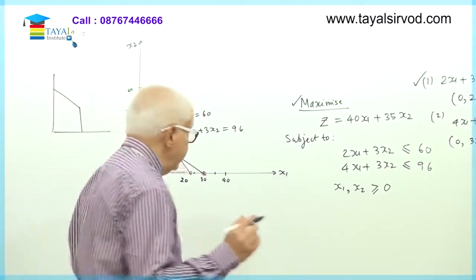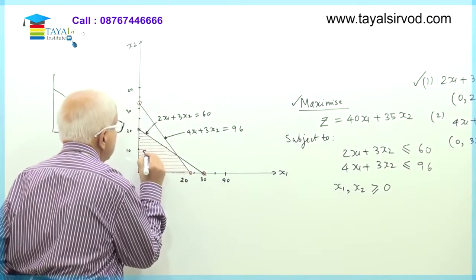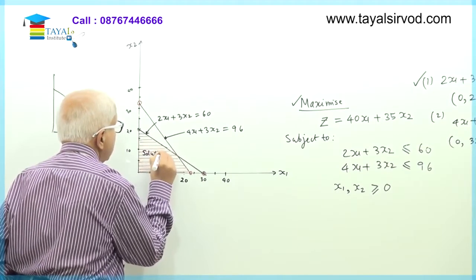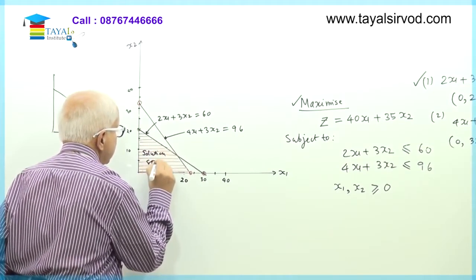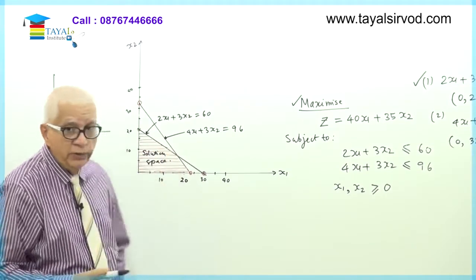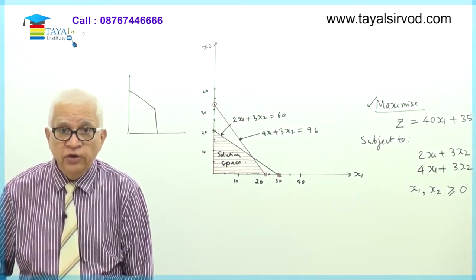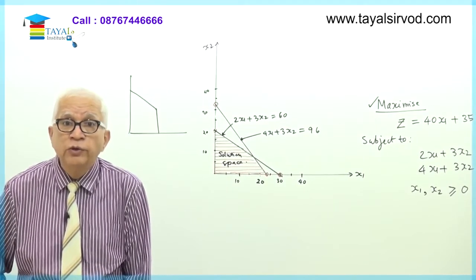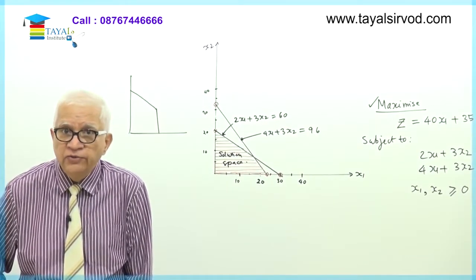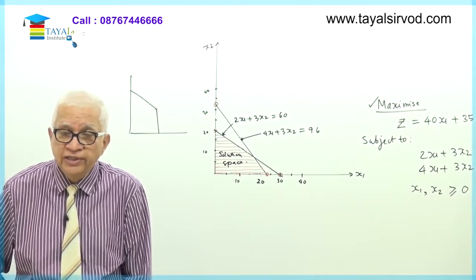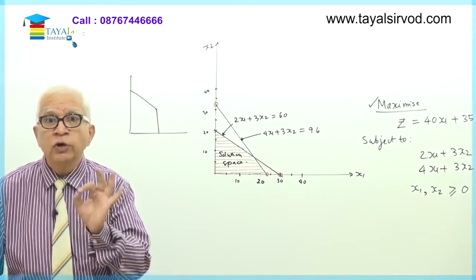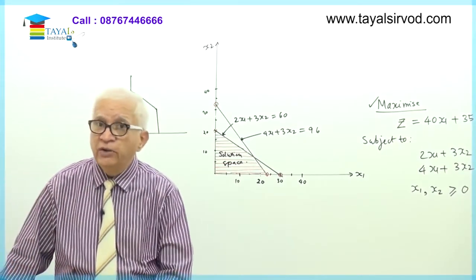Okay, so I'll write here solution space. You're not required to write this, but always show the shaded area. When you draw the constraints in the form of straight lines, find out which area of the graph satisfies not one but all the constraints, and that area of the graph is what we are interested in for finding the solution.